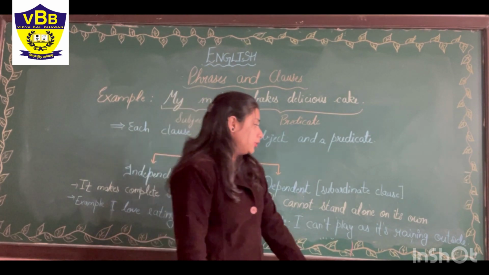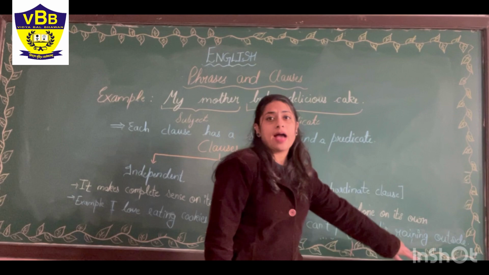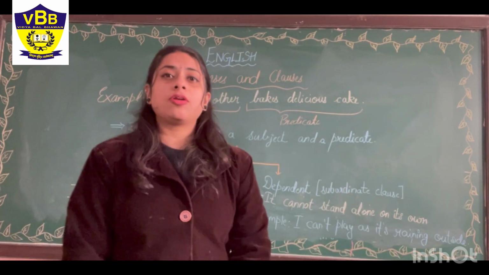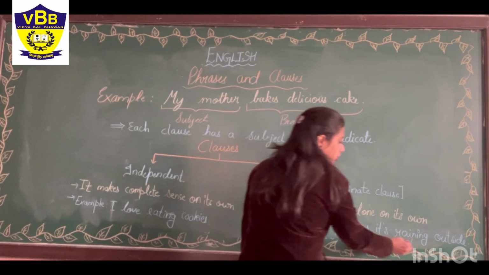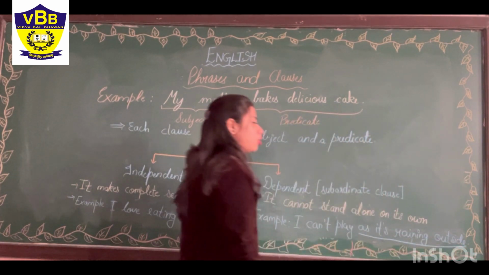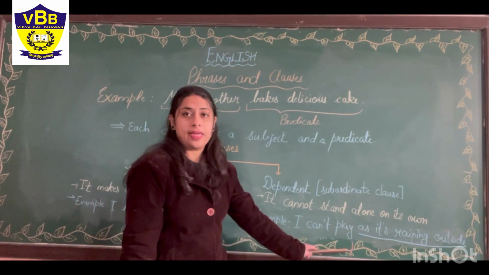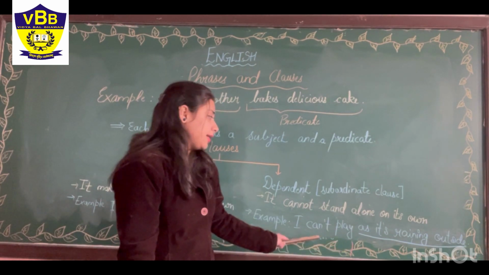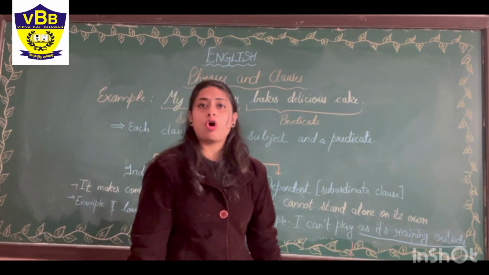Here the dependent clause is as it's raining outside. As it's raining outside needs the help of I can't play. Then only it can complete its meaning. It cannot stand alone.